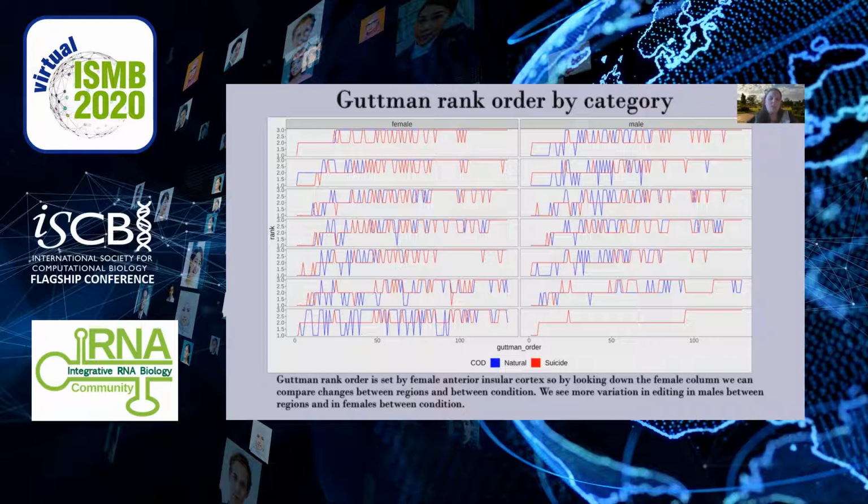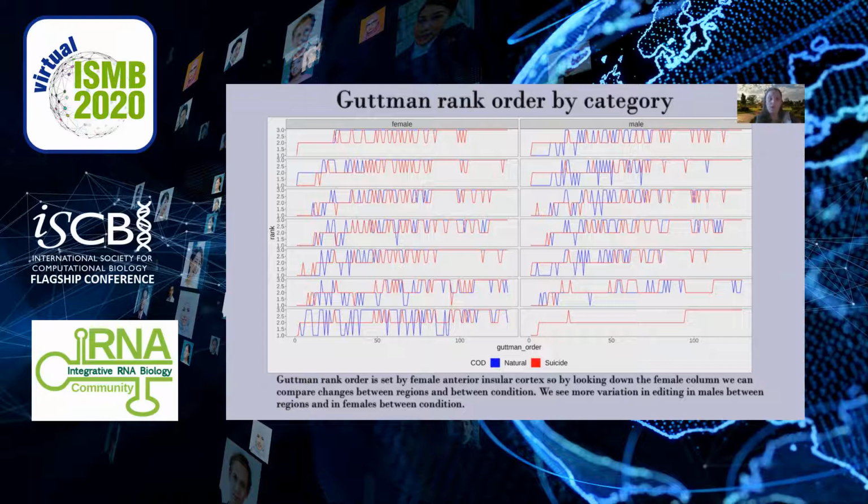We see here that for natural death, the editing patterns are pretty similar in females with only a few category switches. But when we compare the red line to the blue line, or suicide to natural causes of death, we see a significant number of changes between categories up and down. Males, on the other hand, show more differences in the blue lines, suggesting major differences between regions, but not necessarily between conditions. There is much less difference between suicide and natural causes of death in males, suggesting less of a role of editing in suicide in males than in females.